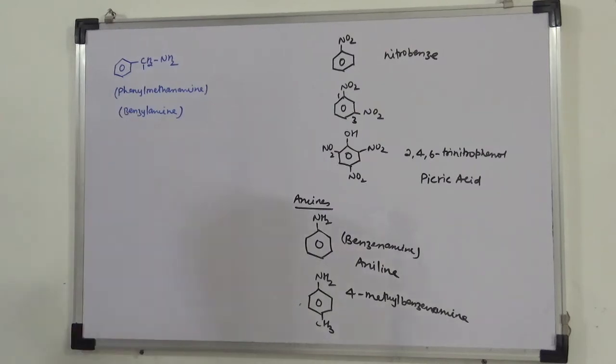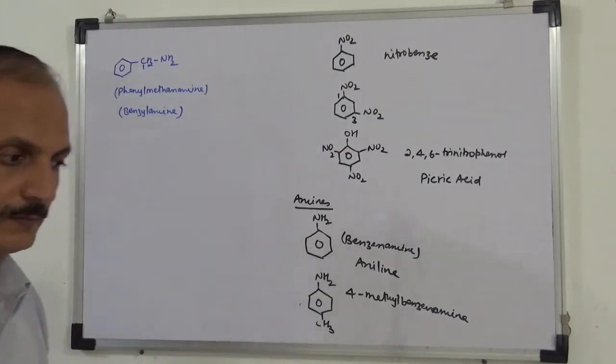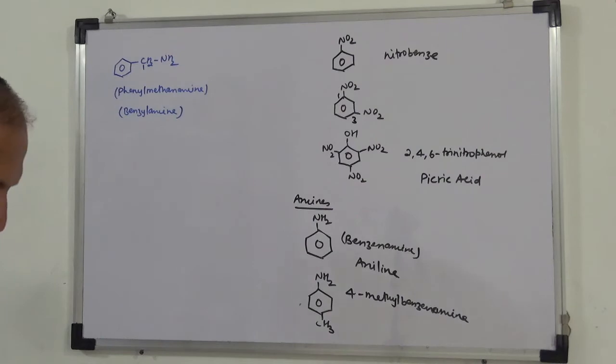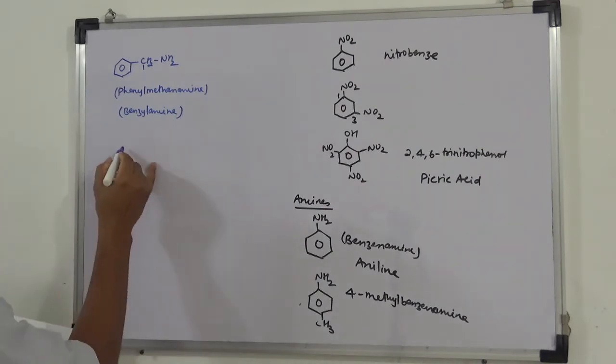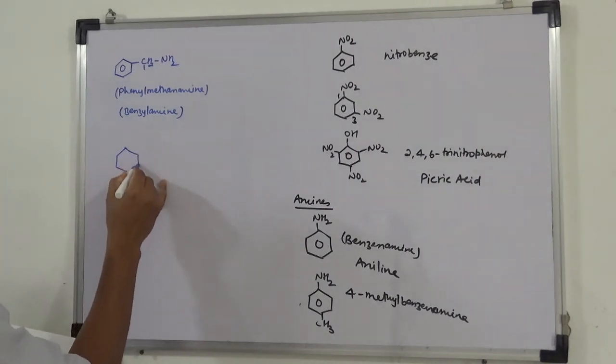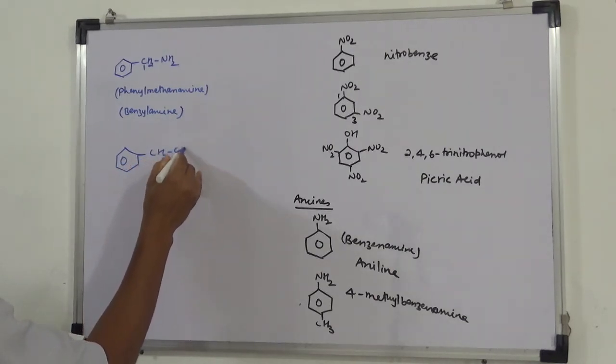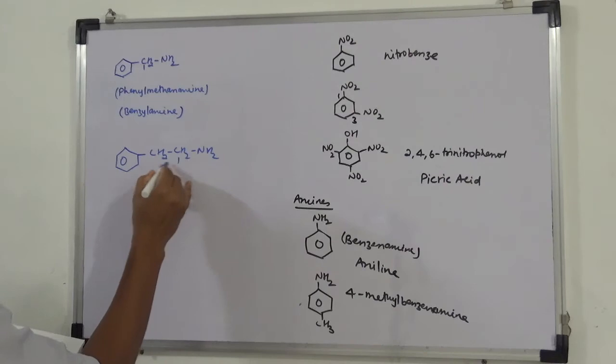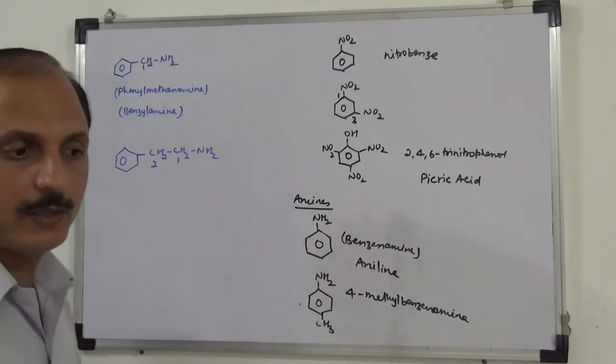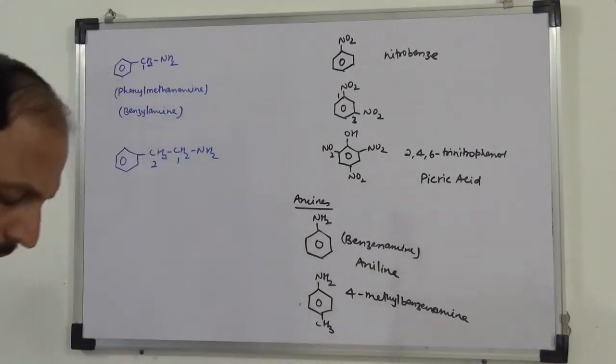This is also benzyl amine. Okay, this is this one. This is 1, 2. So 2-phenyl ethanamine. Okay, that is very common.